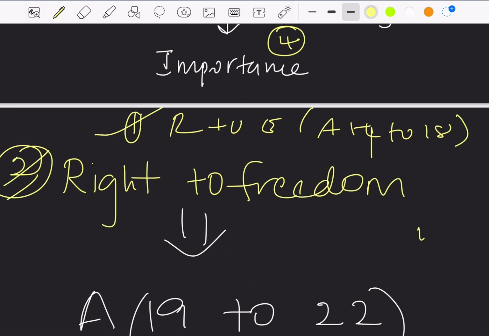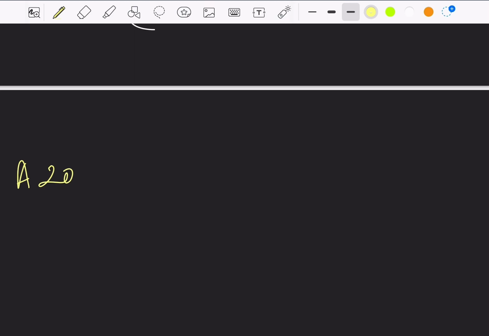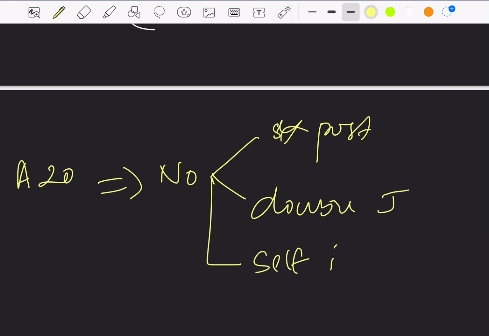We had already studied Article 19 in our previous video lectures. Article 20 is also covered in our previous video lecture. That is, Article 20 is giving some kind of safeguard or protection to the accused. It says there shall be no ex post facto criminal law, no double jeopardy, and no self-incrimination. The meaning of each term we had already studied in our previous video lecture.